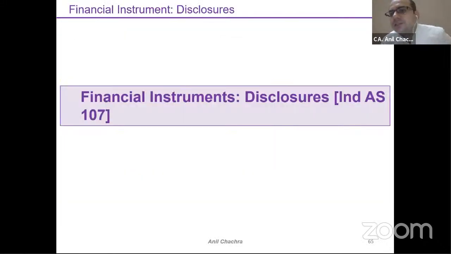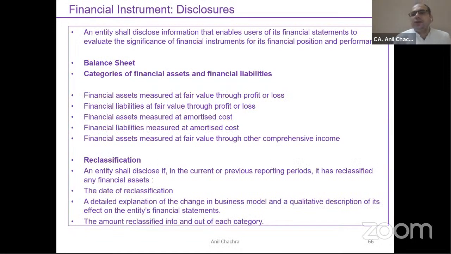Now come to the last one, which is disclosure. Disclosure is a very detailed part which has been given under Ind AS 107. For the balance sheet, whatever categorization you have made for financial assets or financial liabilities, whether amortized cost, fair valuation through profit and loss, or fair valuation through other comprehensive income, you need to mention it.